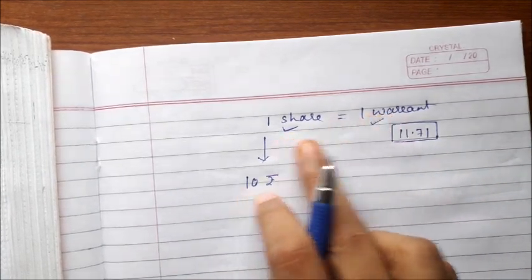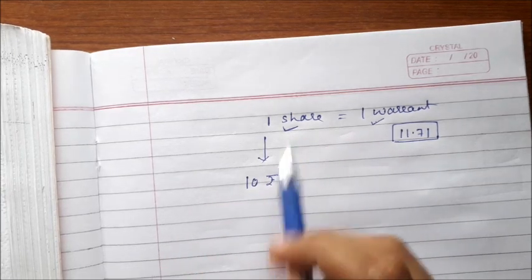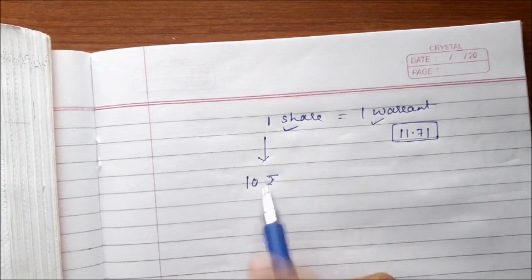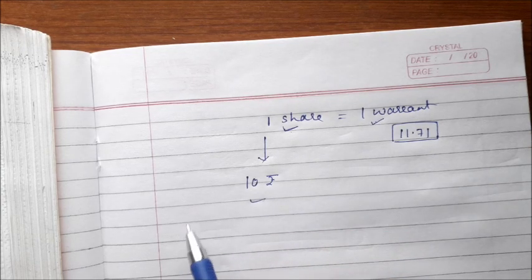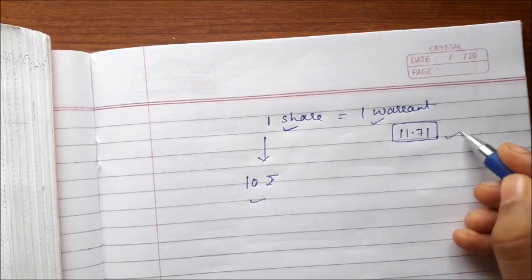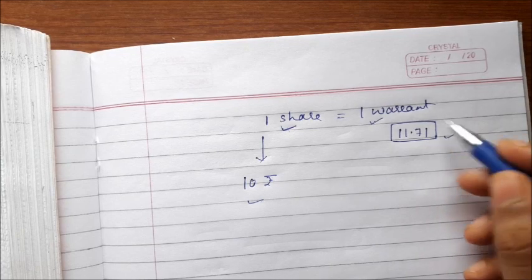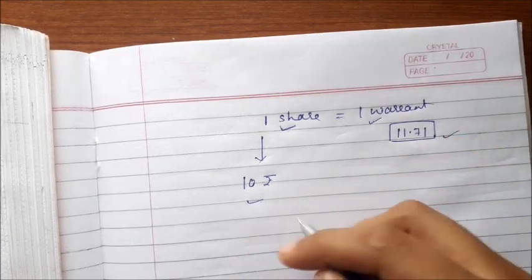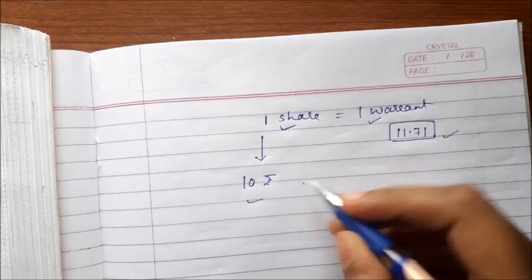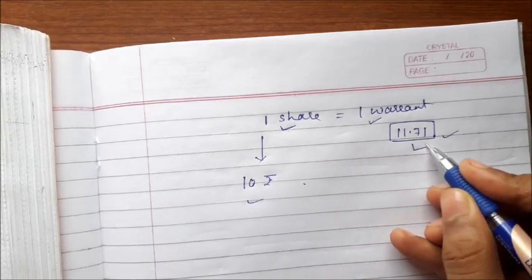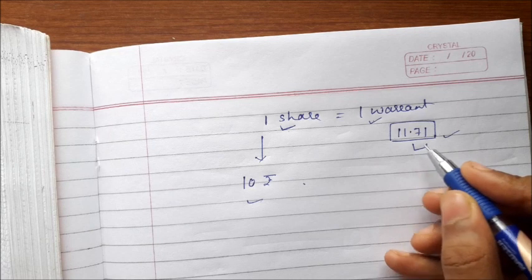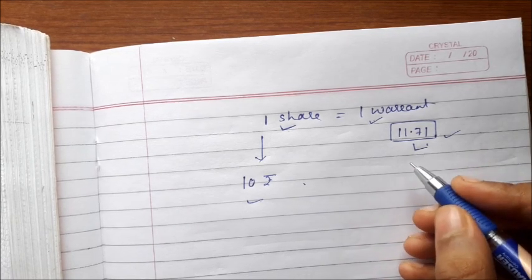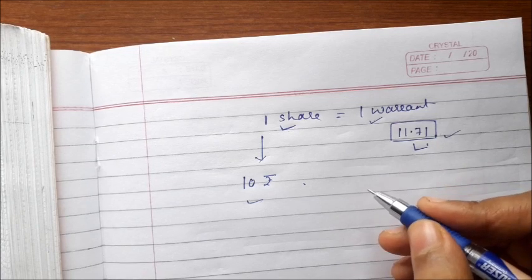The company is issuing a warrant, one warrant for one share. The share costs rupees 10 in the market while the company is charging you 11.71. So you are not going to exercise this option. You are going to buy from the market. So in this case, if someone asks you what is the market value of the warrant issued by the company, you would say there is no market value, because I am getting it for less from the market.